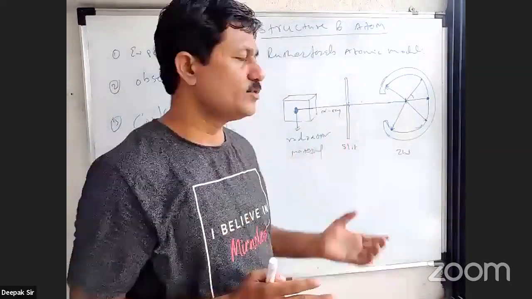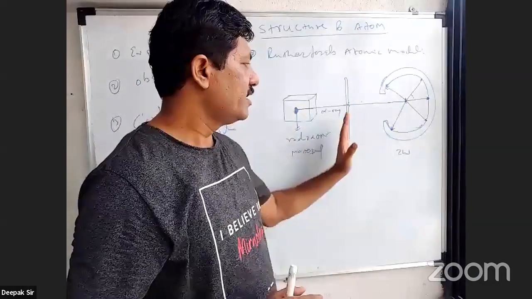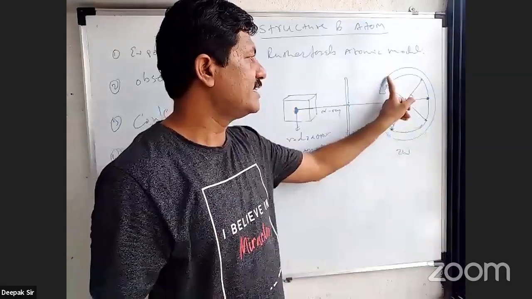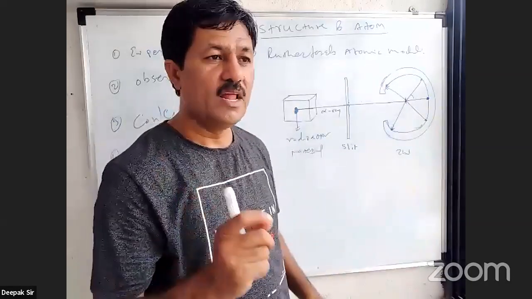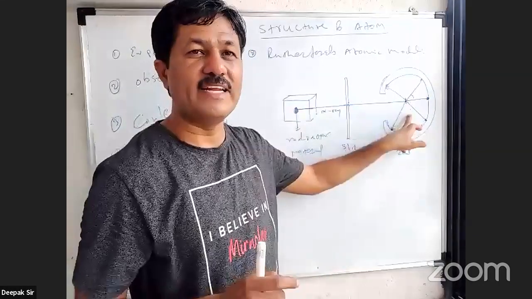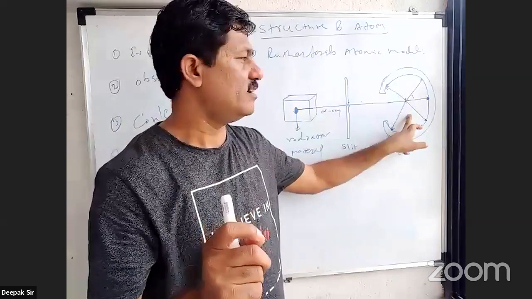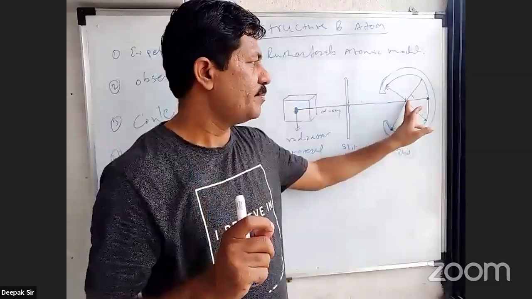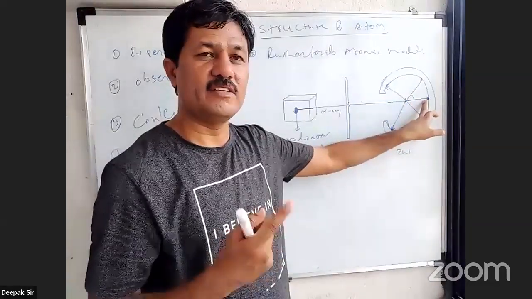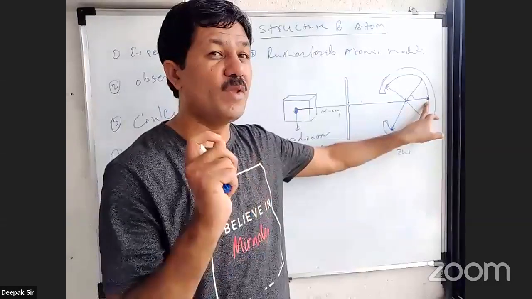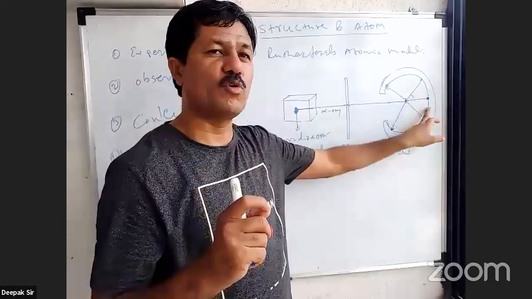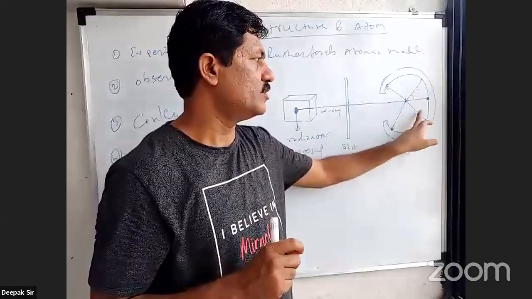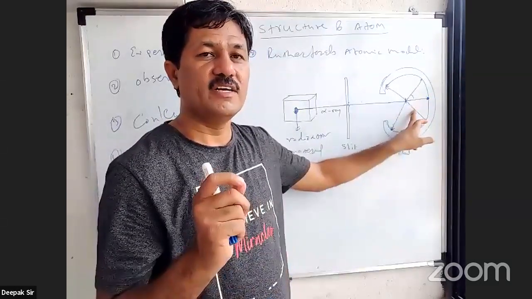The experiment क्या किया उसने? He took a radioactive element, he kept it in a lead box. Here is the slit. Here is the thin gold foil, 0.04 mm thickness, and this is a zinc sulfide screen which is sensitive towards light. Then he bombarded alpha radiations on the gold foil, and he studied the scattering of these alpha radiations, and he found what observations? That many of the alpha radiations penetrate through this gold foil and strike behind it on the zinc sulfide screen, and it is blackened here. सबसे ज़्यादा blackened यहाँ पे होगा, because maximum radiation से यहाँ पे strike होता है. Few radiations suffer a deflection greater than 90 degrees, like this and this one. So these are the few radiations which deflected less than 90 degrees.